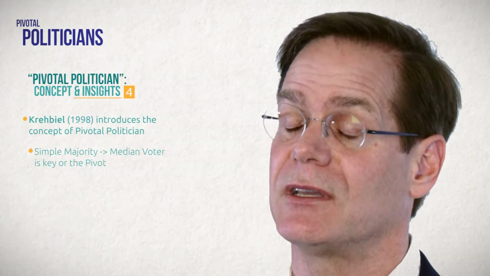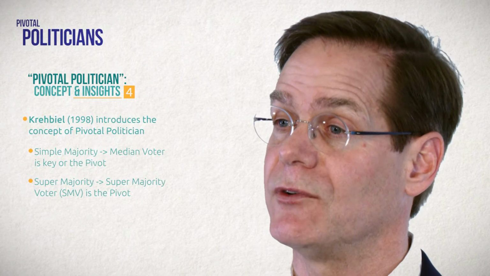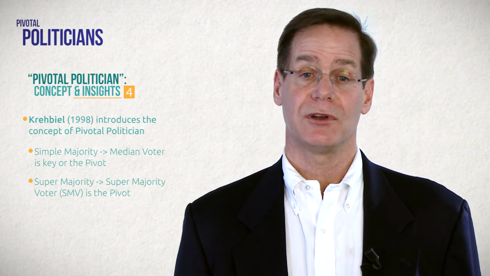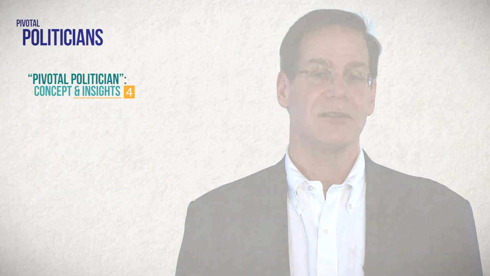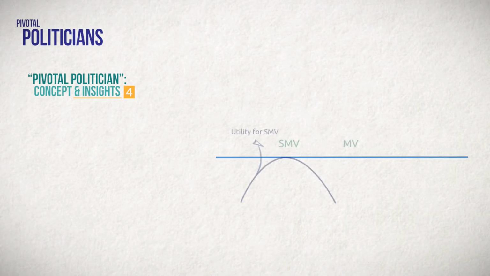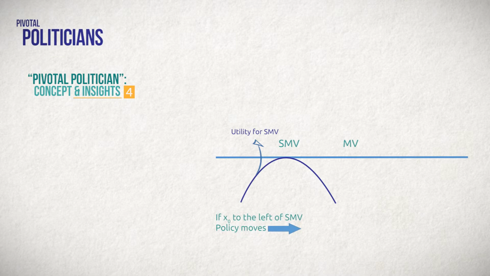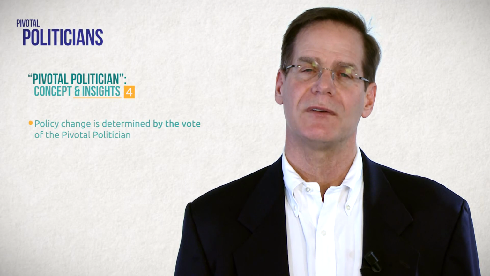Under the same logic, when we have a supermajority voting rule, then the supermajority voter is pivotal. In a political institution with a supermajority voting rule, policy changes that occur move toward the ideal policy of the supermajority voter. Furthermore, if policy is currently located at the supermajority voter's ideal, then that policy will be a stable equilibrium.